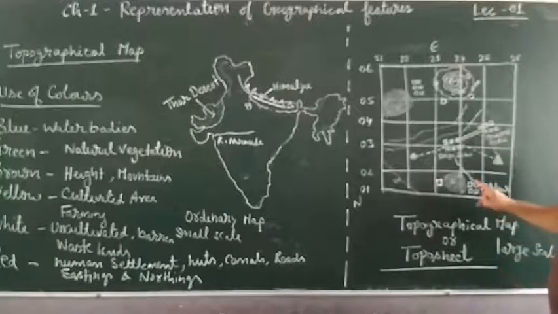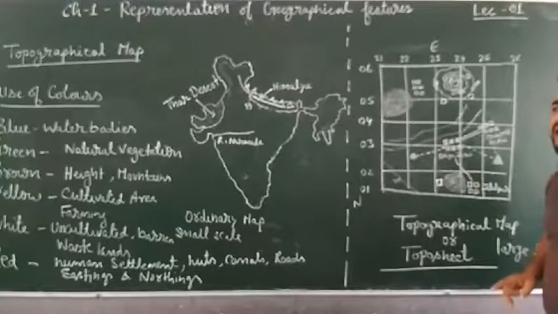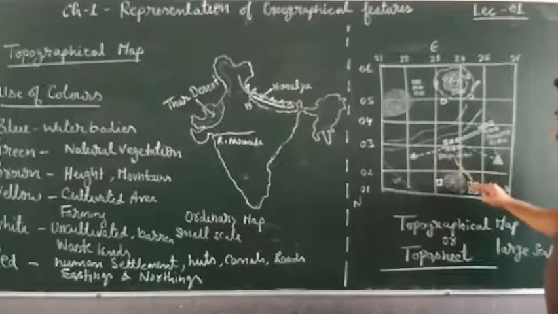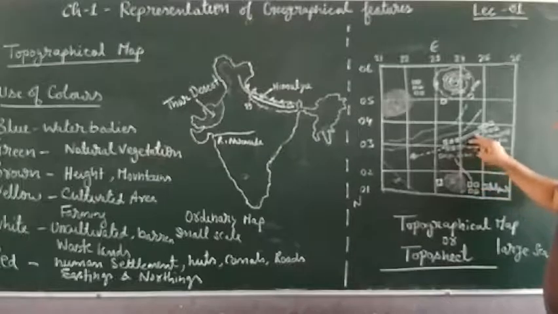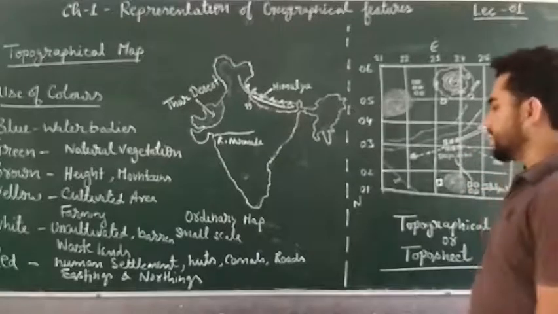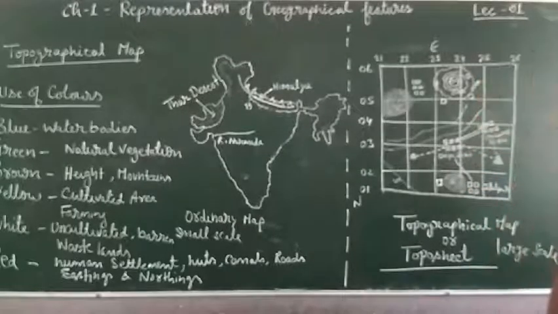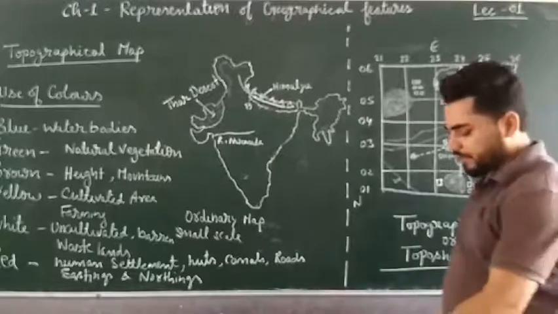And then how is Jalalpur connected with Deepa Sarai? By a cart track, kacha road, okay. So this one line which is drawn, this line is of red color, okay. So the roads are also shown in red colors, eastings and northings are shown in red colors, human settlements are shown in red colors, okay.